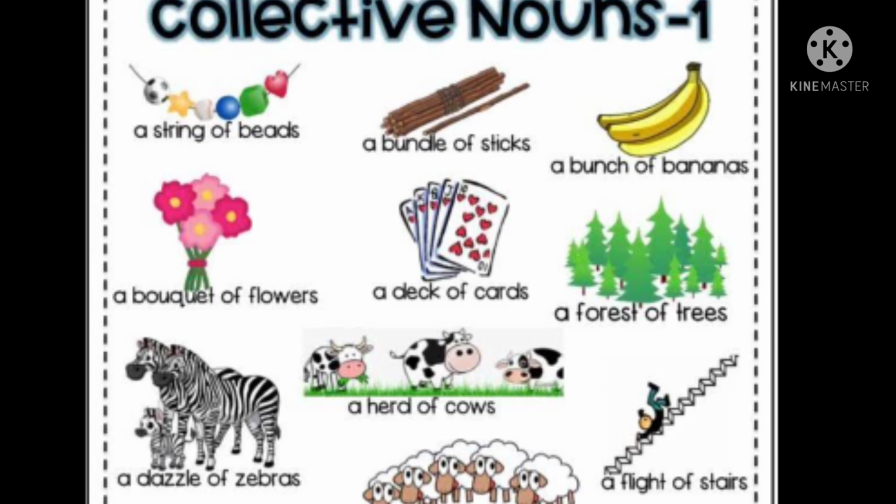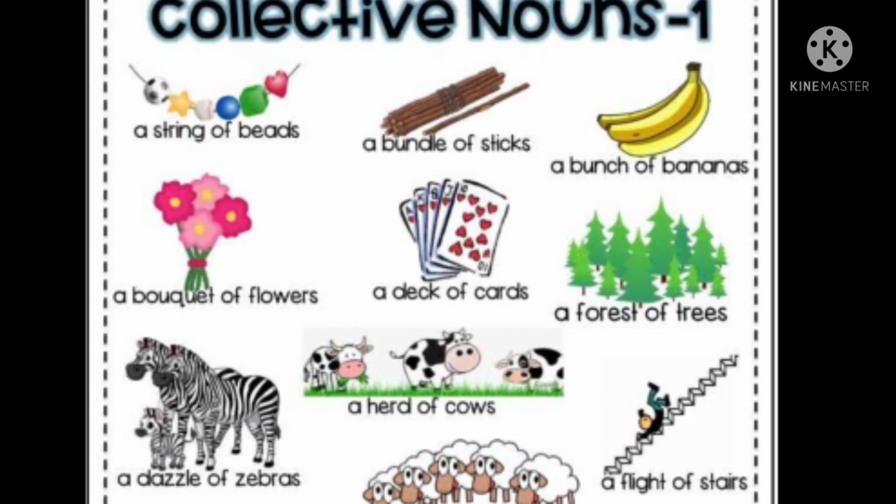Next, a bunch of bananas, which means more than one banana is there in a bunch. Hence it's a collective noun. A bouquet of flowers. A deck of cards. A forest of trees. Now in a forest there are many trees, right? Never is there a single tree. So there are many trees in the forest, so it comes under collective noun. A herd of cows. A dazzle of zebras.